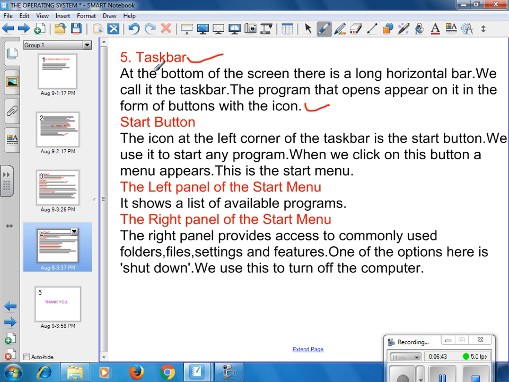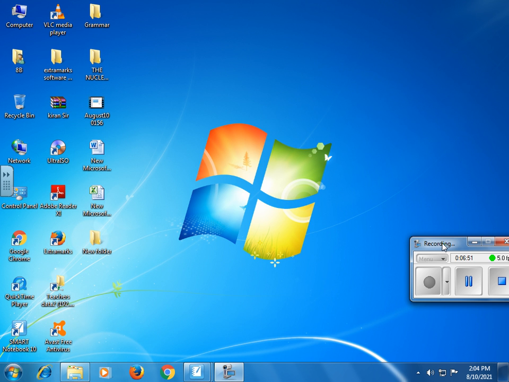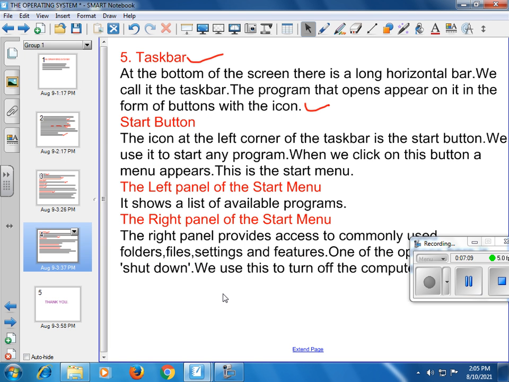Okay children, so this is taskbar. See here children, this horizontal bar, the start button is here and program icons are there, timer is there. Okay, this is called taskbar. Okay children, this is about taskbar.